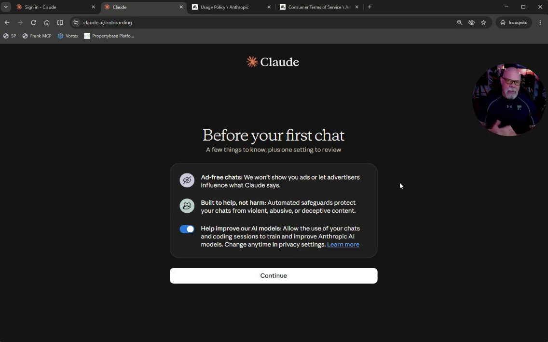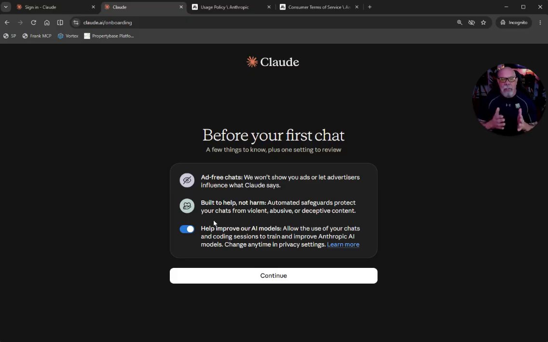It uses a constitutional AI. I would look that up if you're interested in what that means. That's a whole rabbit hole in the way that it was trained in and of itself. And then here, built to help, not harm. Automated safeguards protect your chats from violent, abusive, or deceptive content. Great.